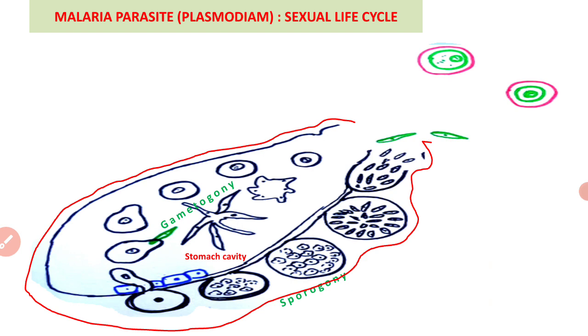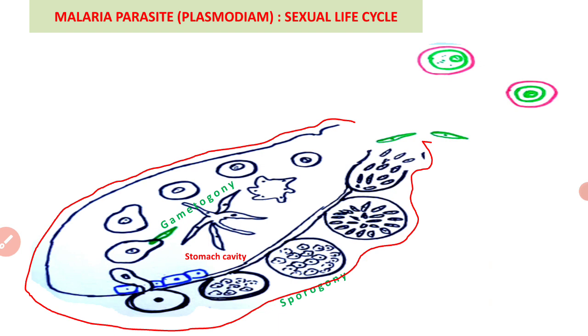We know that gametocytes enter into the body of the mosquito whenever a female Anopheles mosquito sucks the blood of an infected person, if the blood of that person contains gametocytes.